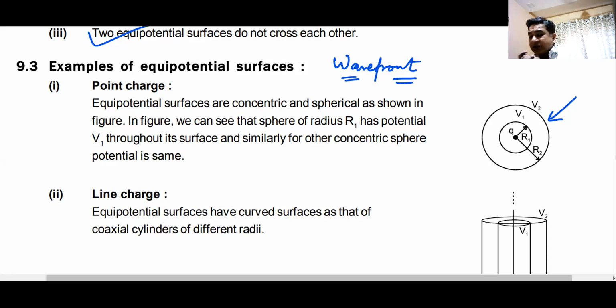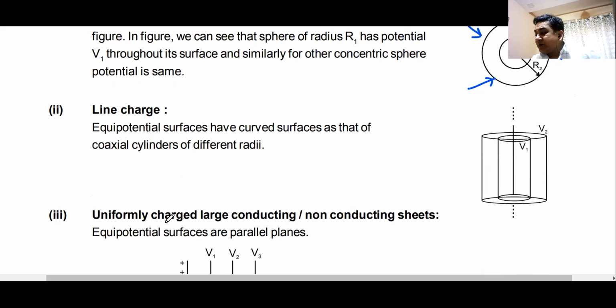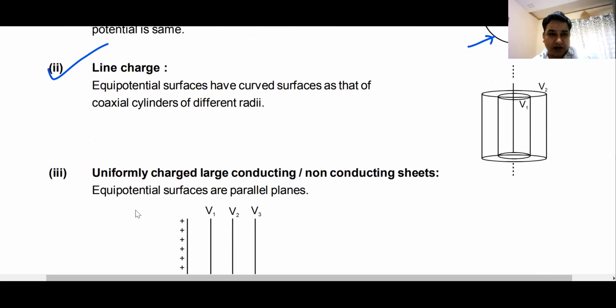So for a point charge, the equipotential surface will be spherical in nature. If it is a spherical charge, the equipotential surface will also be spherical in nature. If you have a point light source, the wavefront it will create will be spherical. Remember that. If you have a charge or a mass which is a line charge or a line mass, or a line source of electricity or light, it will create cylindrical equipotential surfaces, or a line source of light will create cylindrical wavefronts.